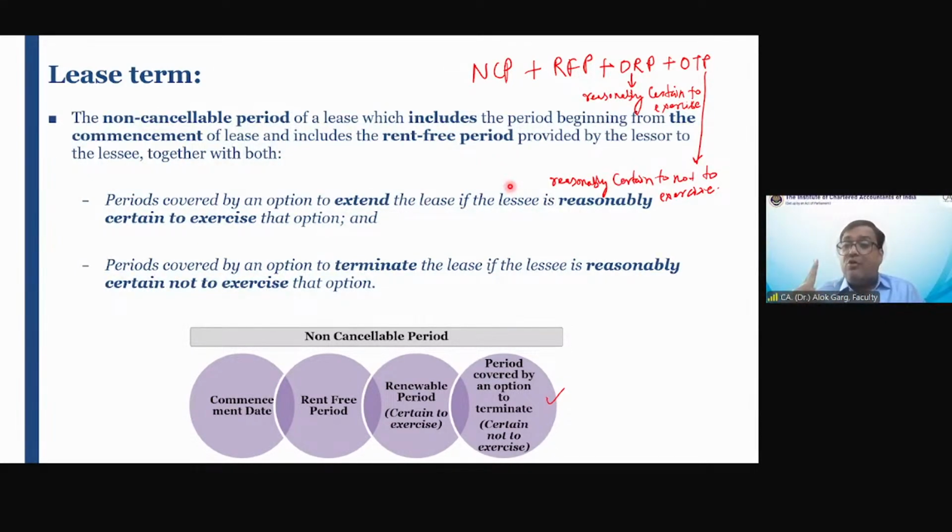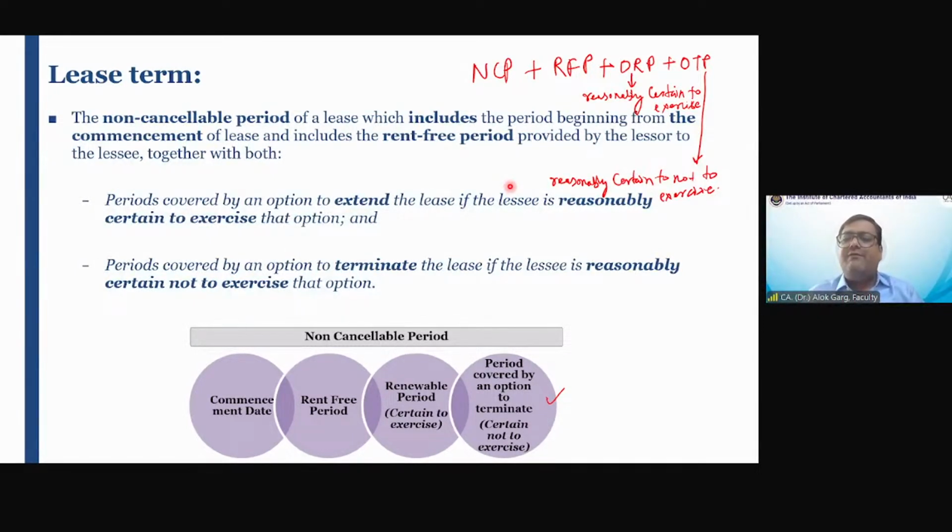If before 2 years you decide to vacate the house, you have to pay me the rent for this entire 2 years. Or if I tell you to please leave my house, I will compensate you to the extent of this 2 years. मतलब अगर मान लो हेमंत ने बोला कि सर 1.5 साल के बाद, if Hemant decided to vacate that house, Hemant has to pay me a rent for 6 months.